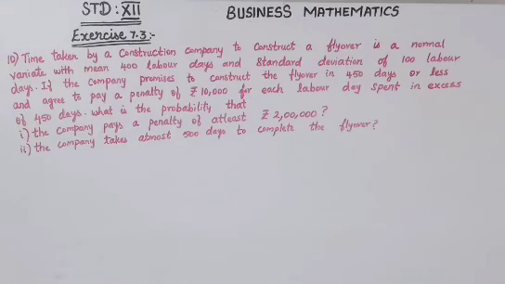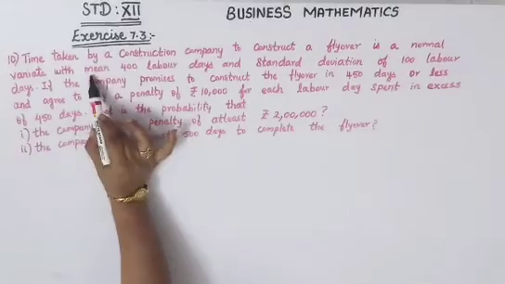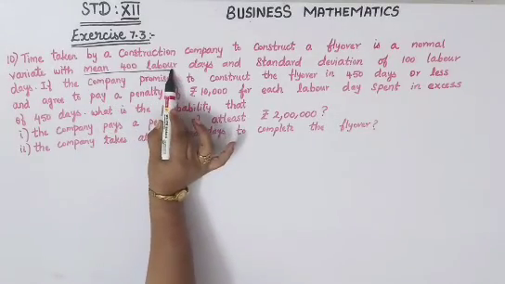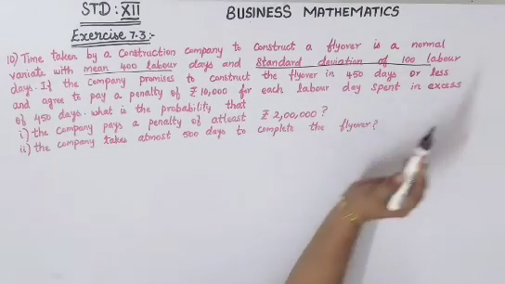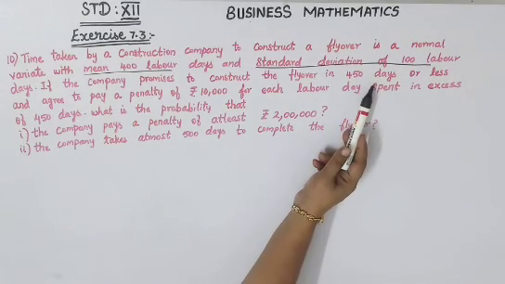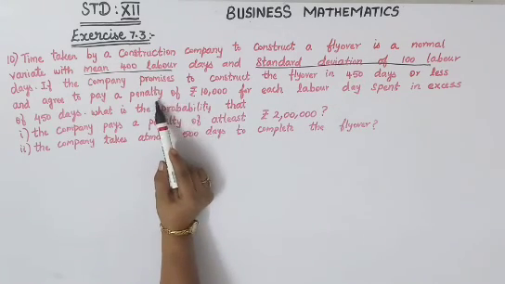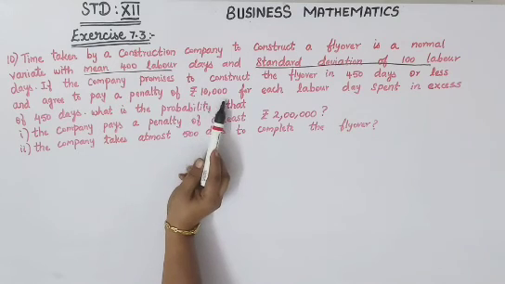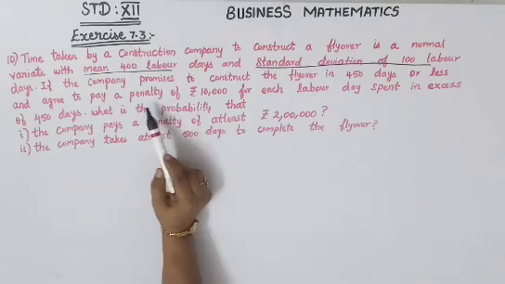Your question is, they are just constructing a flyover, and for that the mean is given as 400 labor days and the standard deviation is given as 100 labor days. In 450 days we'll have to complete it, otherwise less than 450 days we can complete it. But if it is more than 450 days, per each day we'll have to pay 10,000 rupees as penalty.